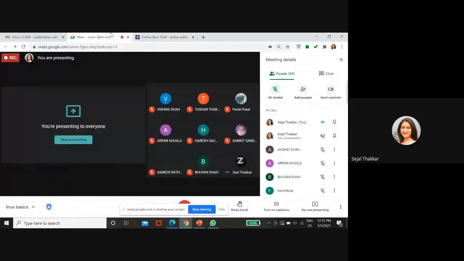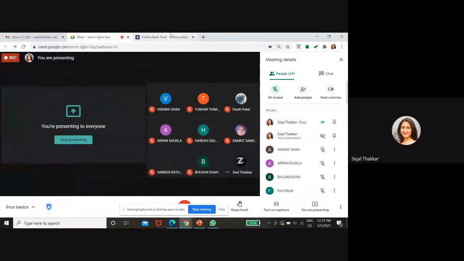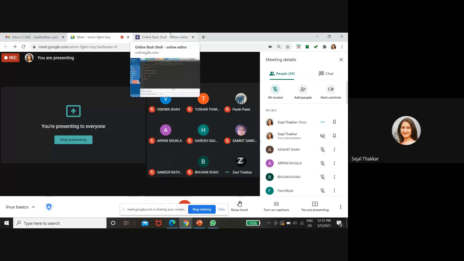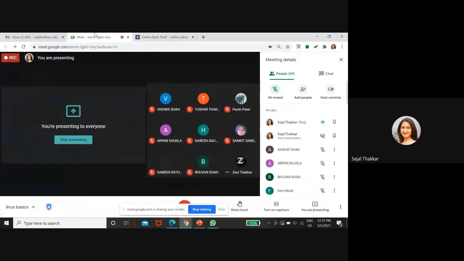Right now I have used this online bash compiler. Why have I used it? Because, whatever I prefer, this one is the best. I have checked 2-3 compilers. So whatever program we are doing, that is just like C programming.